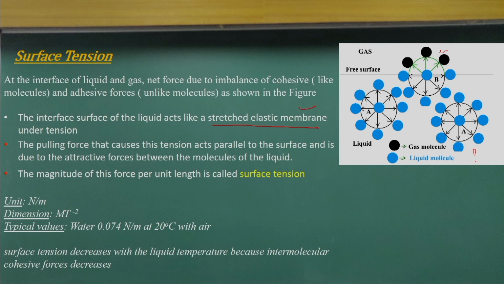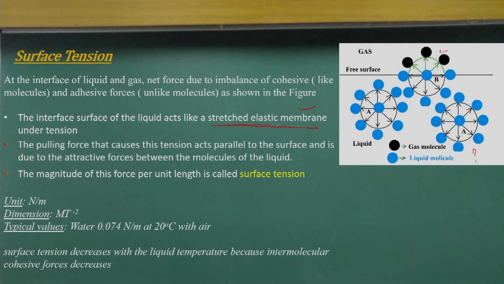For example, if you have a roof connected to two pillars and you apply force uniformly, a tension force acts on it. In a similar way, the molecules at the surface have a net imbalance between the cohesive and adhesive forces.